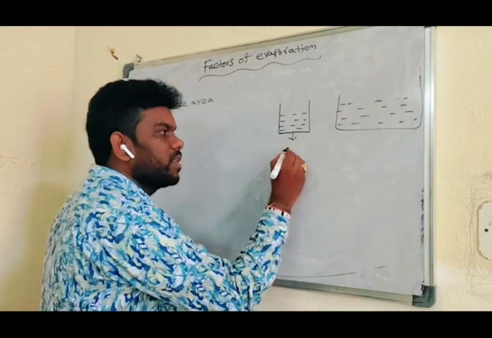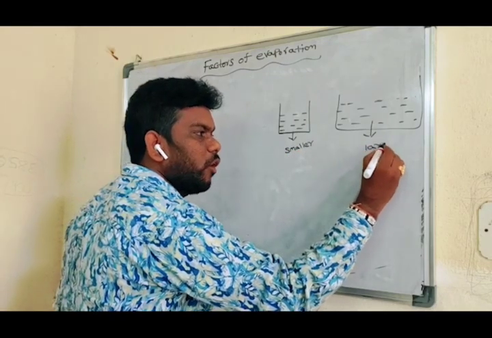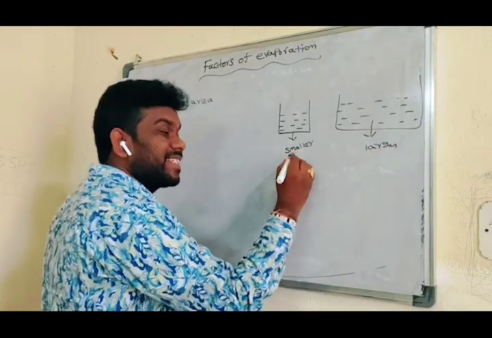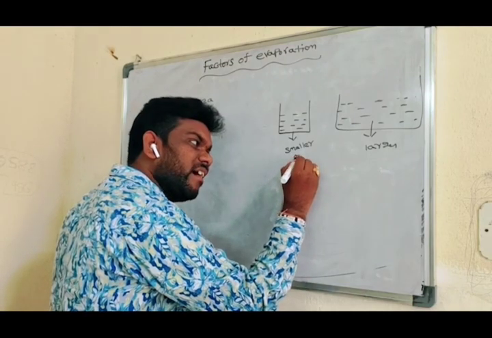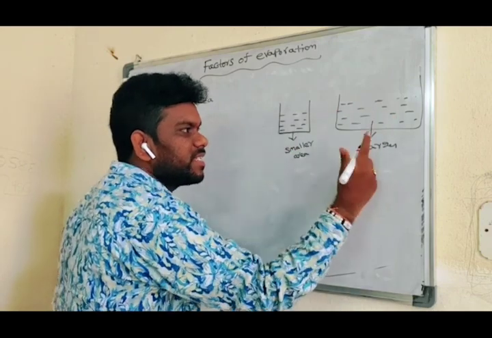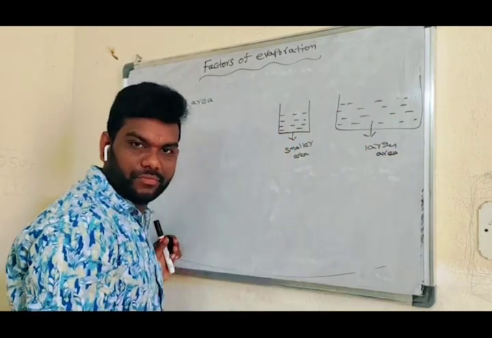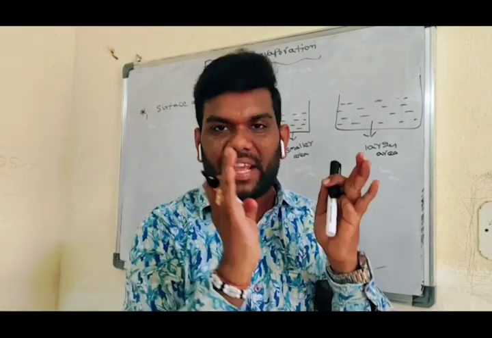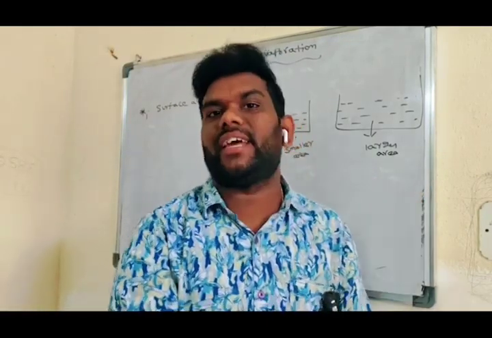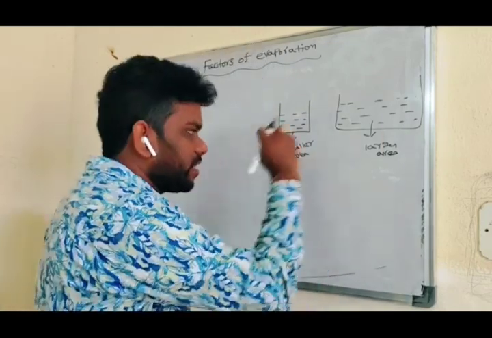This is a smaller beaker, this is a larger beaker. The smaller one has a smaller surface area, and compared to this, the other has a larger surface area. So now there are 2 vessels filled with water, with different surface areas.